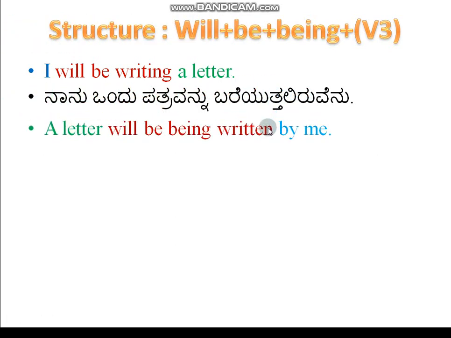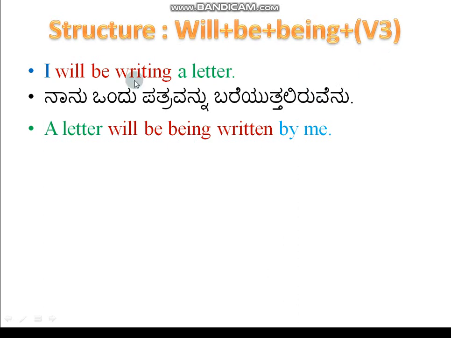Suppose you change it into the passive voice. We need to take the object into the subject place. I have taken here a letter, the object, coming into the subject place, so it becomes a letter. After that we need to use will be. That's why I have used here will be, and then I need to use being. That's why one more word that I have used here is being.